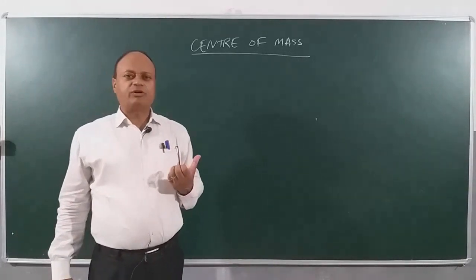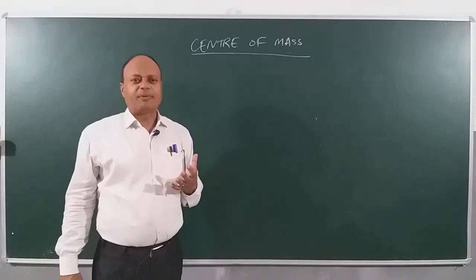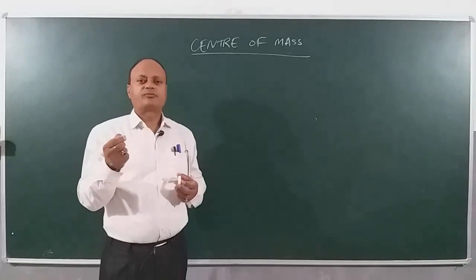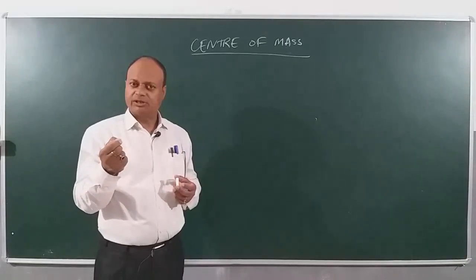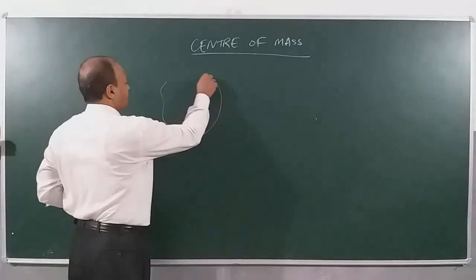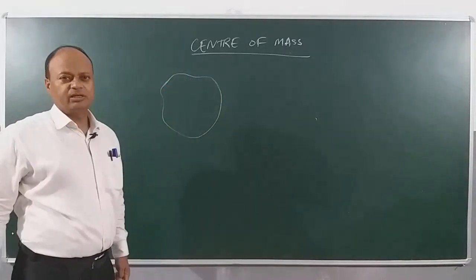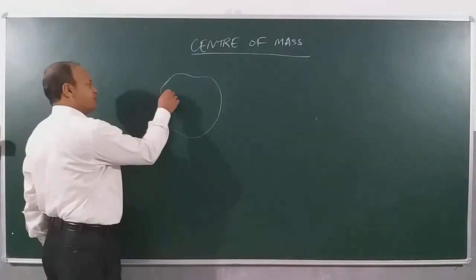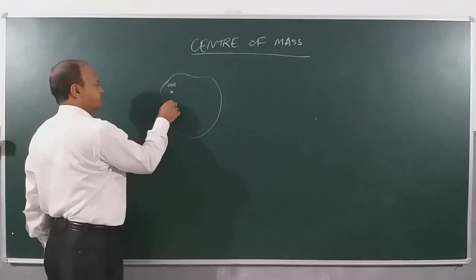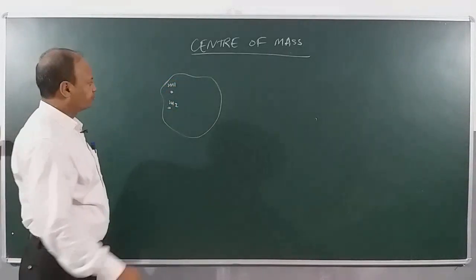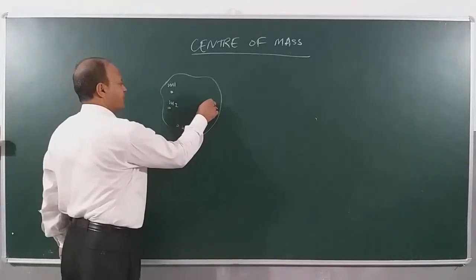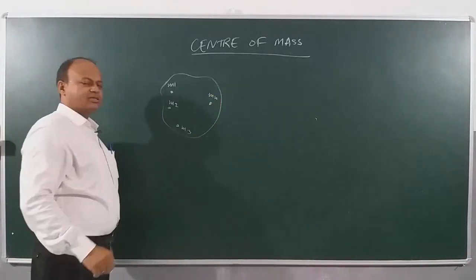We by now understand what is the meaning of an extended system of particles, a body which is made up of a number of particles, and each particle has what? A mass, right? Now, suppose here I have an extended system of particles, a rigid body made up of many particles. Here a particle of mass m1, here you have a particle of mass m2, you have a particle of mass m3, and you have a particle of mass mn, the n particles in the system.